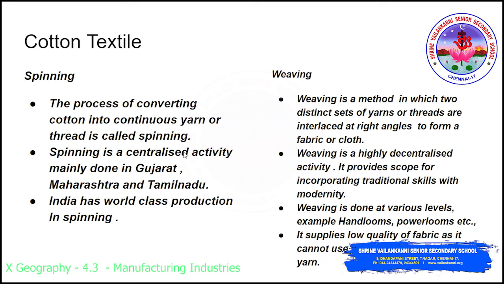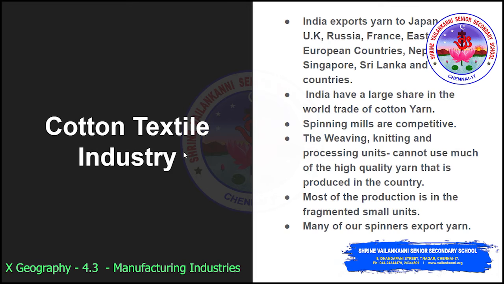Coming to weaving, it is a highly decentralized activity. Weaving provides scope for adding traditional skills with modernity. Weaving is done at various levels like handlooms, power looms, etc. One more issue we are facing is that we cannot use much of the high quality yarn because we are exporting it. India exports yarn to Japan, USA, UK, Russia, France, East European countries, Nepal, Singapore, Sri Lanka and African countries. So it has a large share in the world trade of cotton yarn.